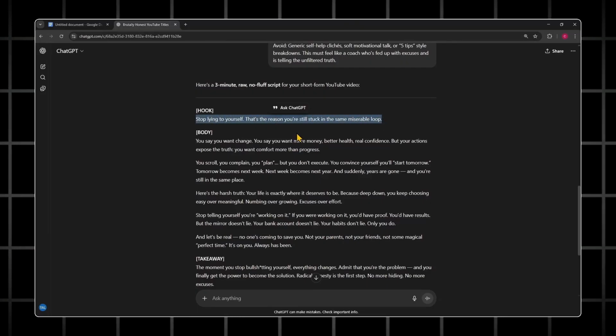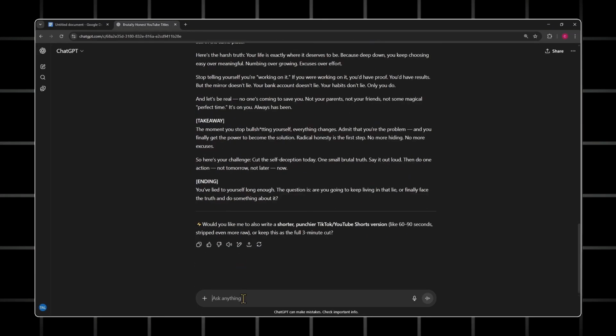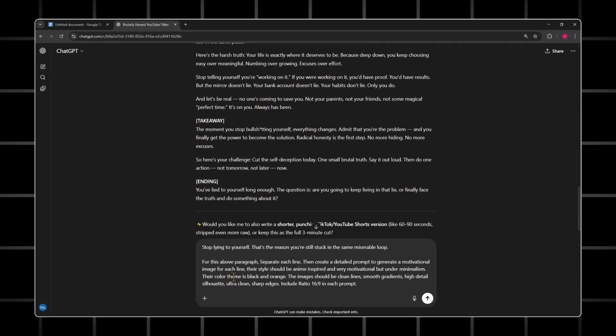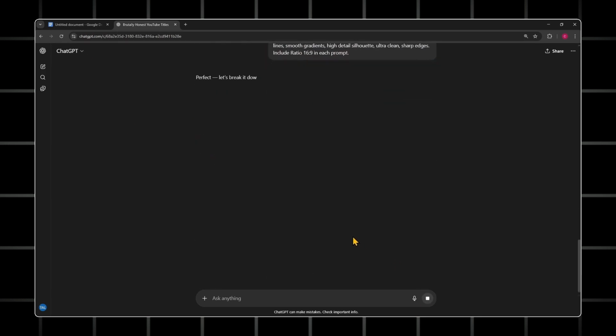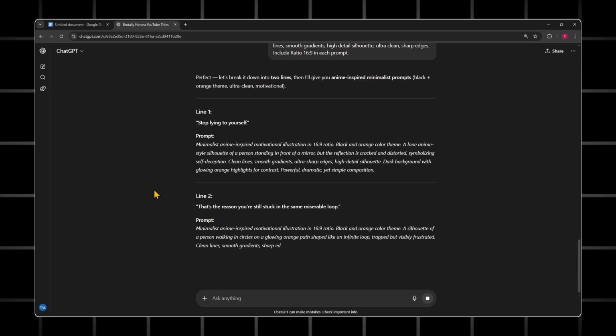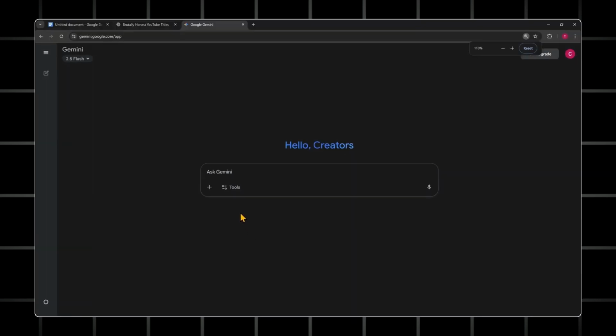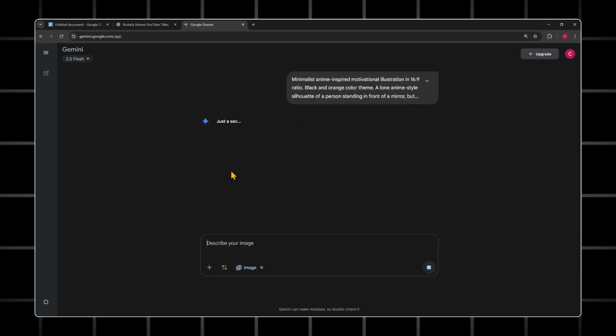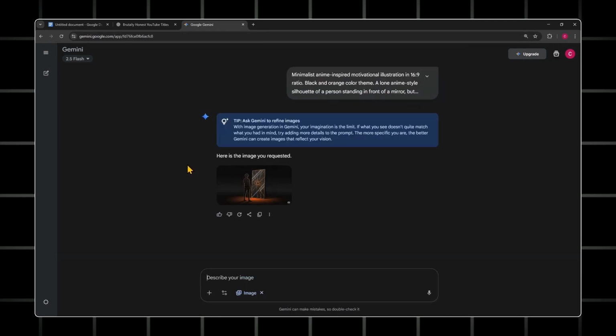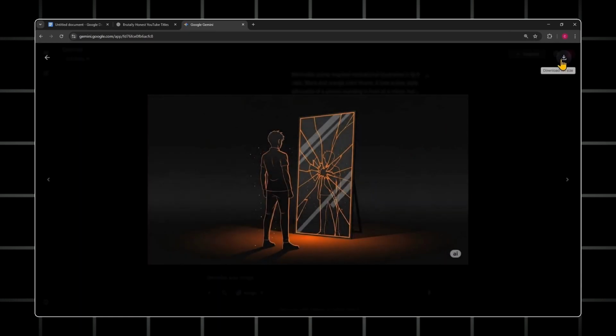Now, copy the first paragraph of your script. Paste it into ChatGPT along with the image prompt. You'll receive image prompts for every line of the script. For image generation, I recommend Google's Gemini because it produces 1080p images. Open Gemini, click on Tools, and select Images with Imagen. Paste the prompt, and image generation will begin. Repeat this process paragraph by paragraph until you have all the visuals.